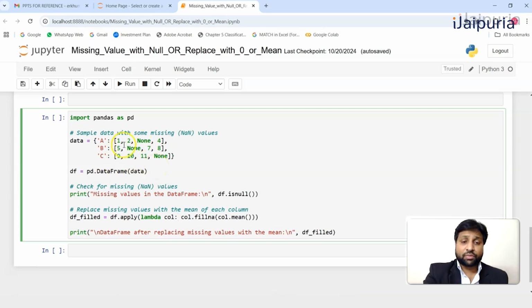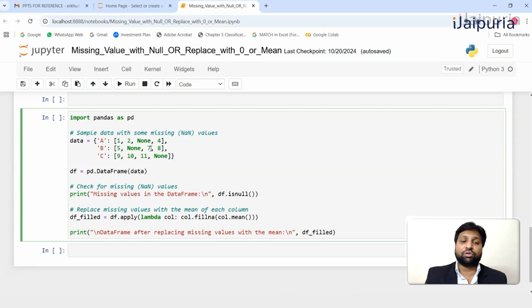After running this code, we will find the mean of the whole column. So what is the mean of the whole column 1, 2, none and 4? 1 plus 2 is 3, 3 plus 4 is 7, and 7 will be divided by 3 only, because we have taken only 3 observations. We all know the formula for calculating a mean or an average: the total of the observations' values divided by the total number of observations.